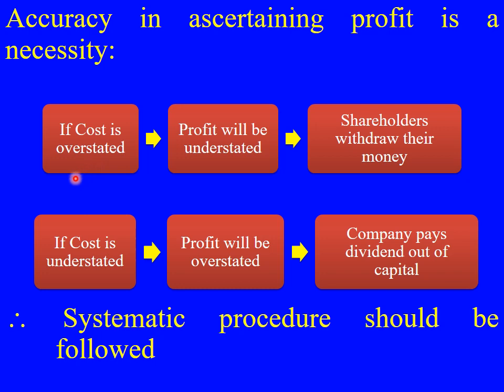If you understate cost, then profit will be overstated, and the company reports higher profit. When they report higher profit, they need to pay taxes and pay dividends. If you overstate cost, profit will be understated. If you understate the profit, what happens? The implication is negative on the shareholders. There is a chance that they may withdraw their money. So we need to follow a systematic procedure in order to ascertain the profit.